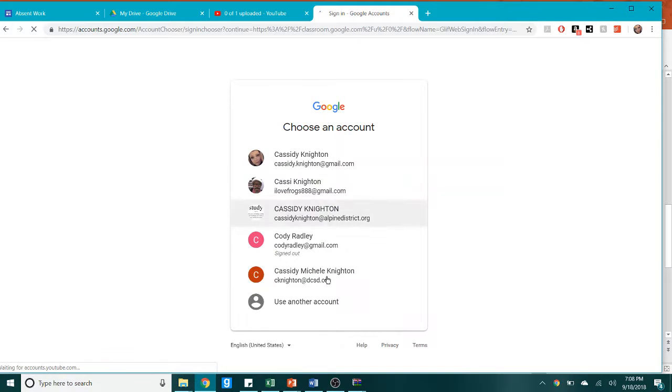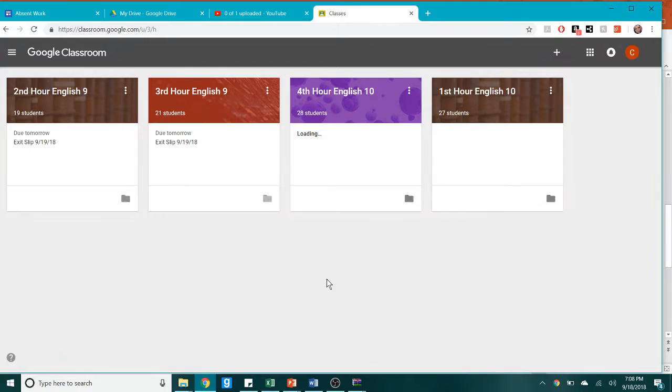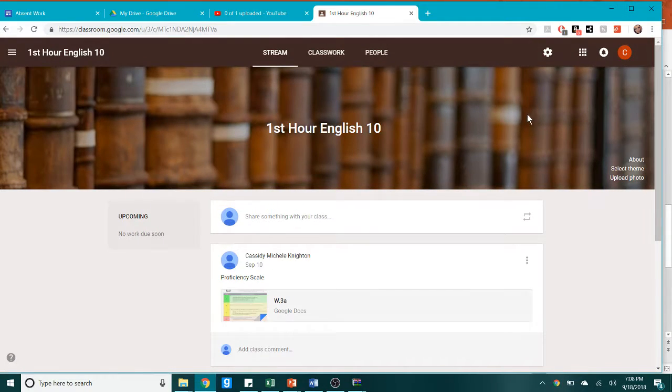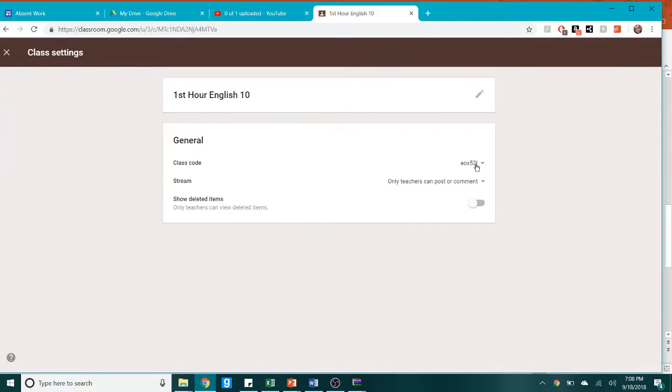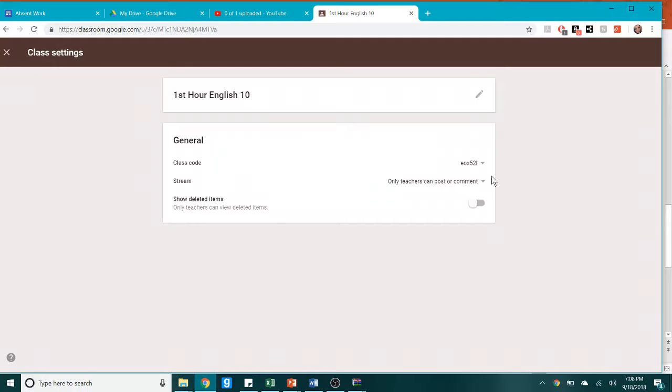My information's already in there, so I just need to click on it. But if you don't know your school email address, make sure that you talk to the librarian to get that information. So once you get to this, you're going to press that plus button, join a class, and you'll put in the classroom code. So the classroom code for first period is this: EOX52L. They do it lowercase, so I'm pretty sure that's an L.